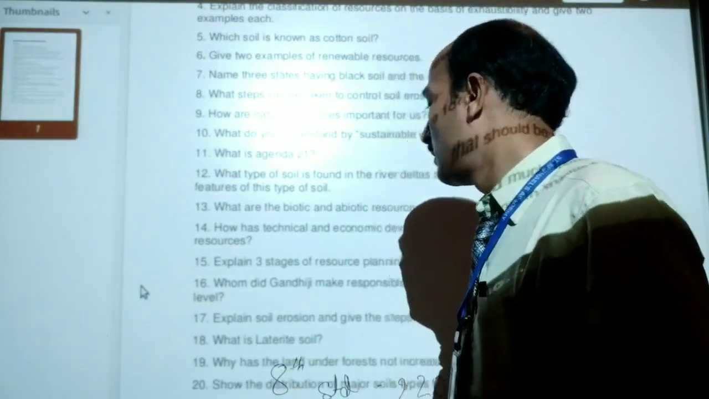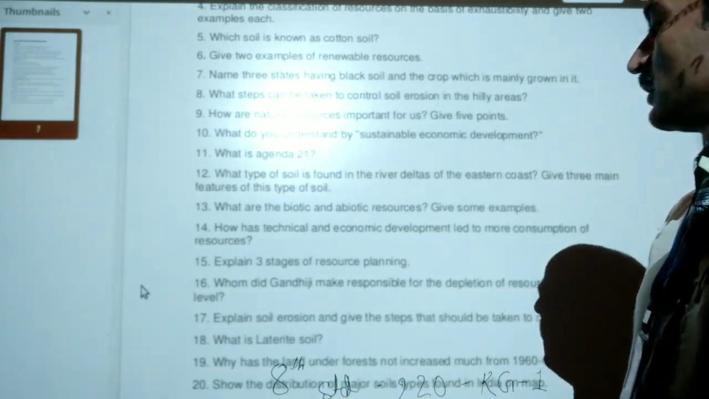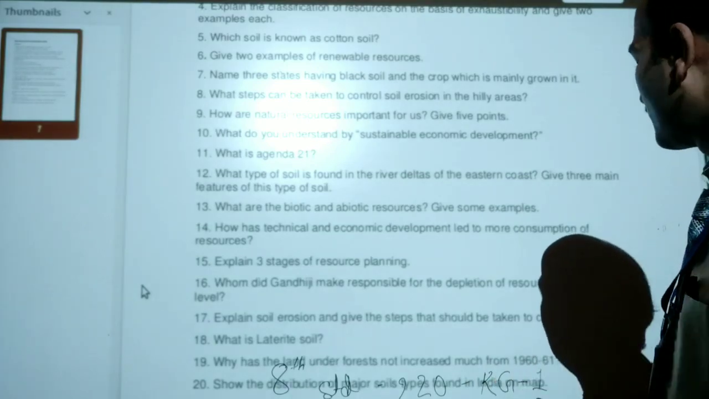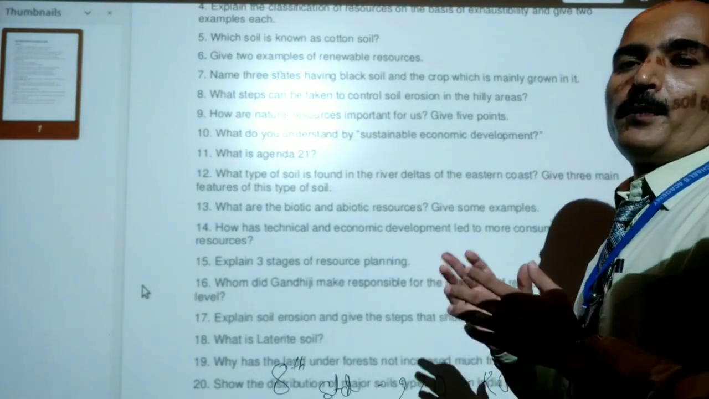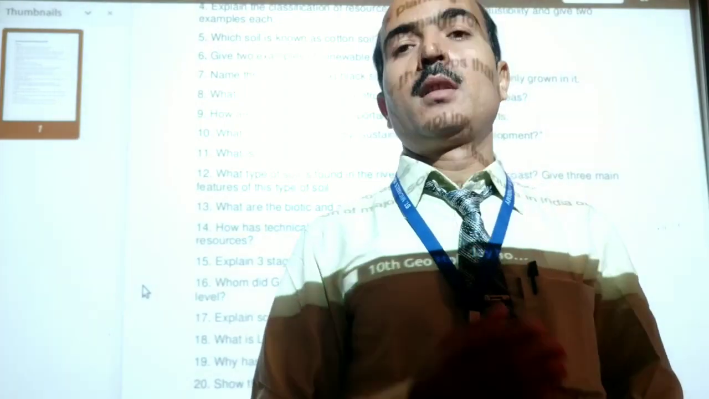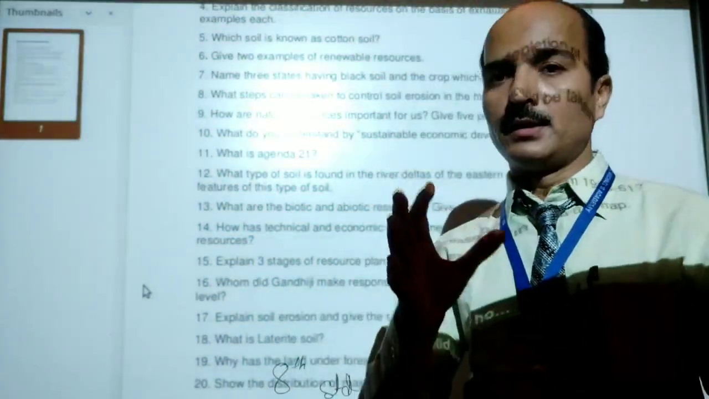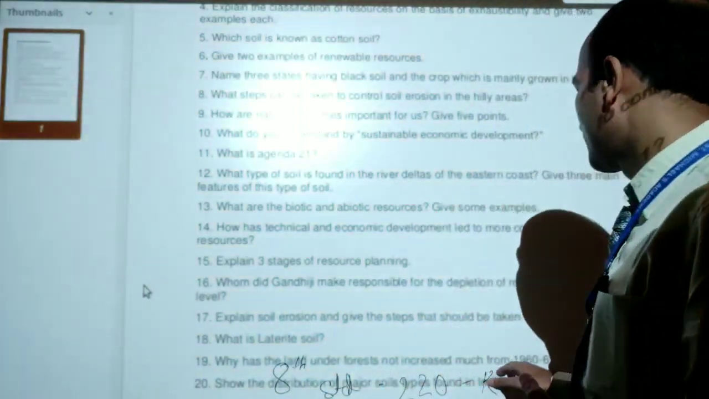Question number 19, why has the land under forest not increased much from 1960-61? From 1960-61, land under forest has not increased much. What are the reasons? These reasons are to be explained here.